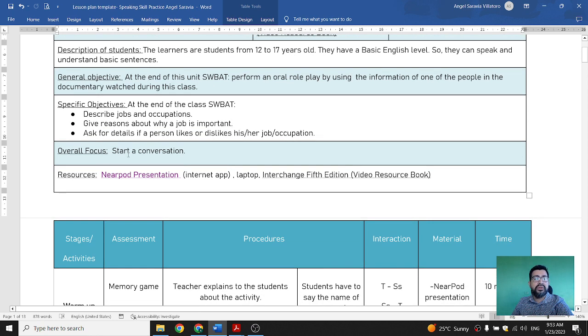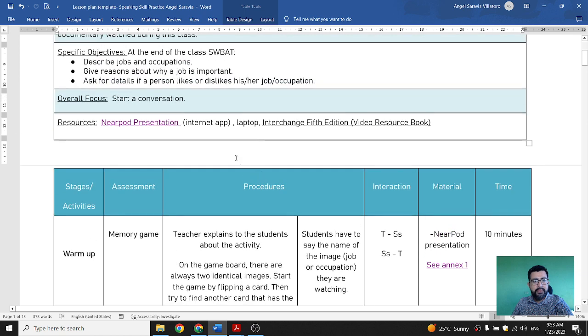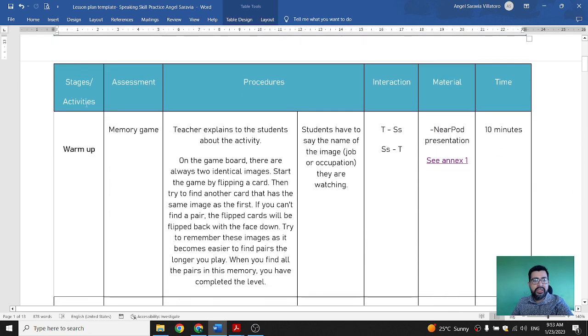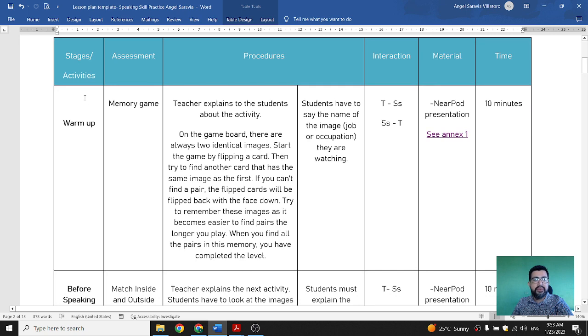So the overall focus is going to be to start the conversation, and the resources that we're going to be using are the Nearpod presentation, which is an internet app, and my laptop, and the book that I already showed you. So before going to the presentation, let me go ahead and check here the activity that we're going to be doing.